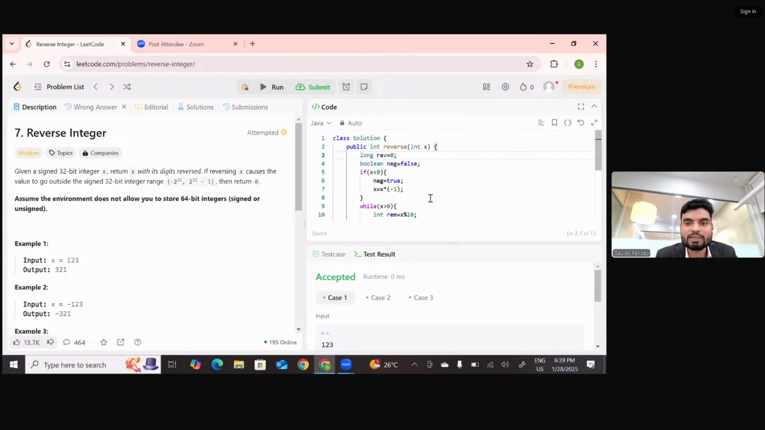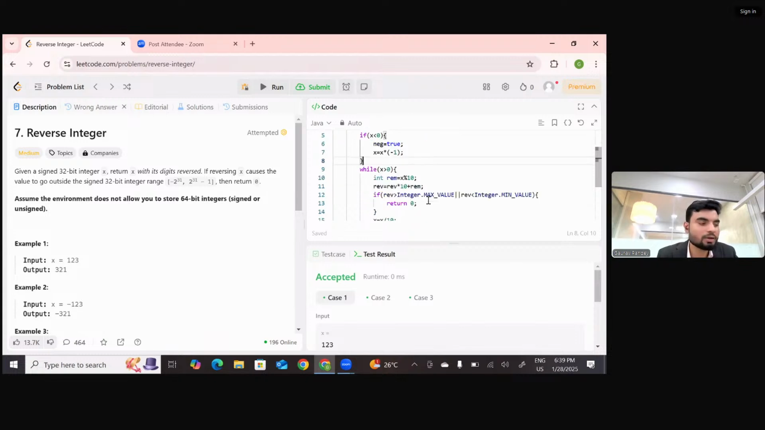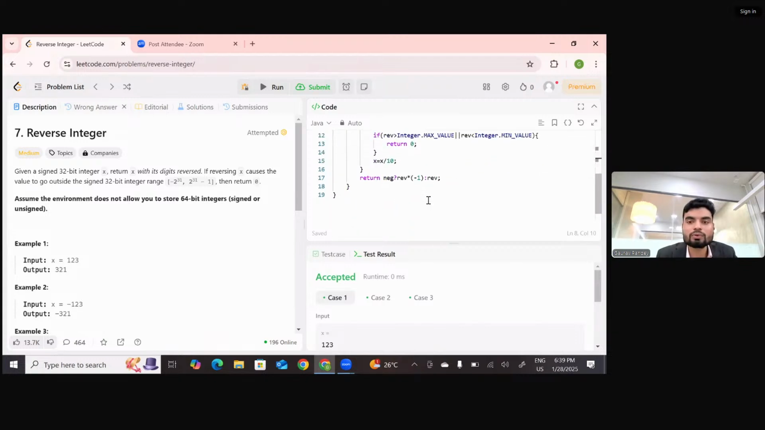But the problem is that in the function definition, they have mentioned integer value, and now the reverse is long type, so we cannot return it. What we have to do is a type conversion, right? We have to do type conversion. So before reverse, we have to add what? Tell me. We have to add integer.